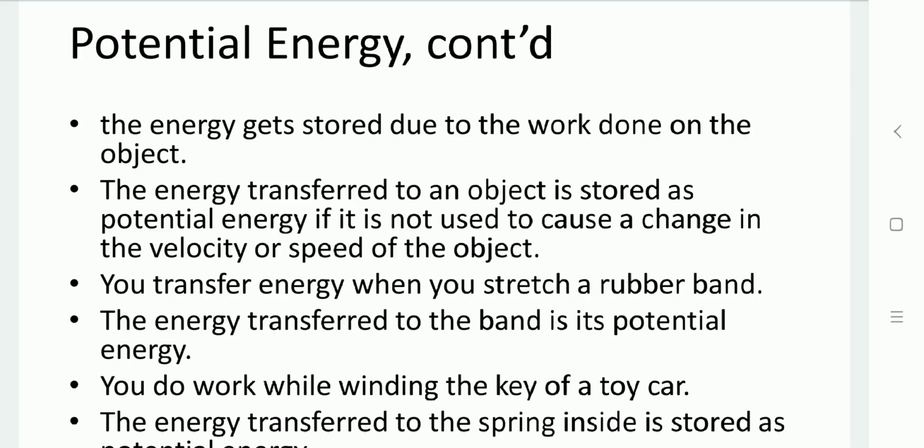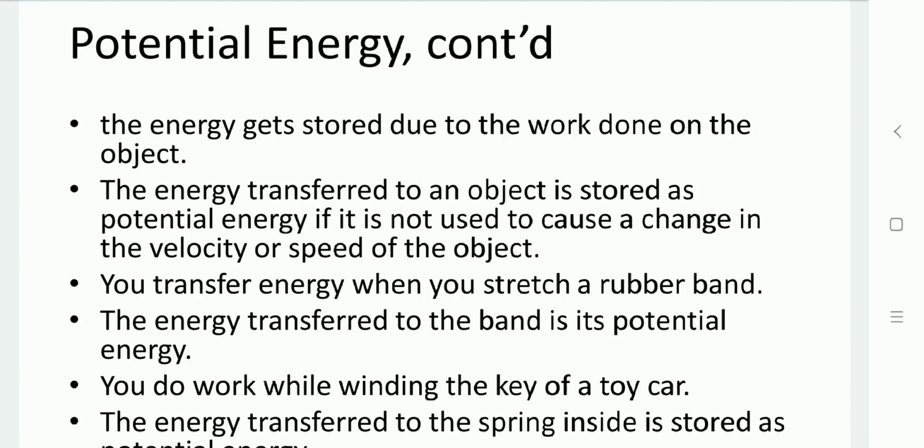While we are stretching the rubber, the energy is transferred onto the rubber. The rubber stores that energy in terms of potential energy, and then afterwards it will regain its original form.